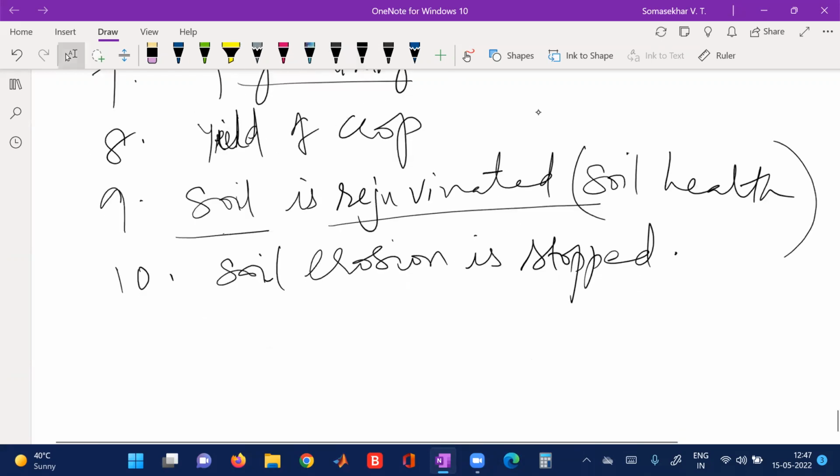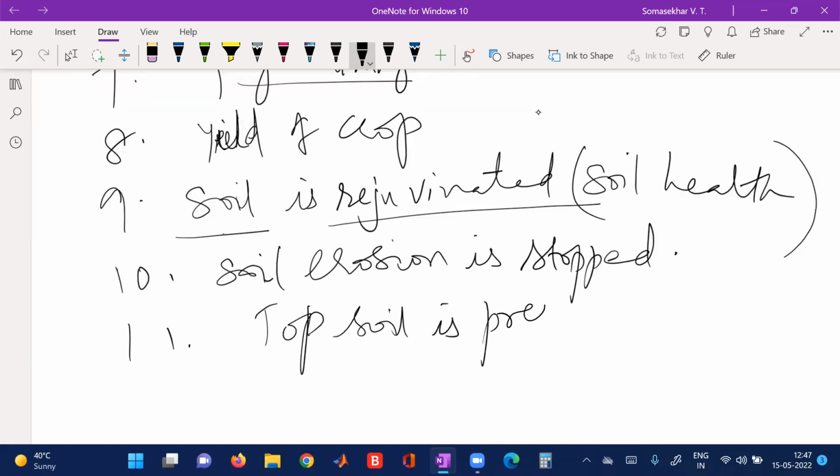That is because of the growing of your plants. So plants along with phytoremediation will protect our soil from erosion. Next one is it preserves top soil. See here, top soil is preserved.